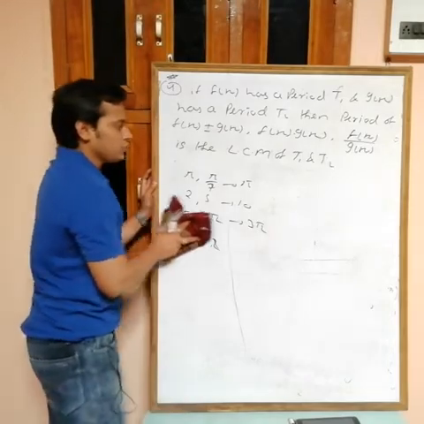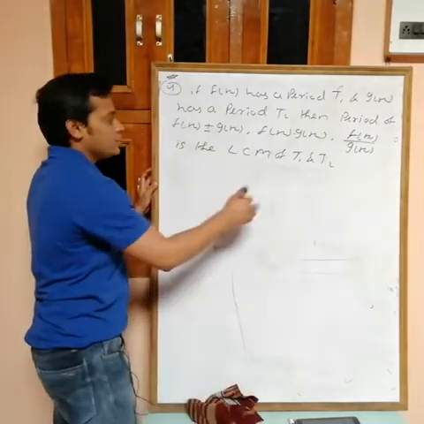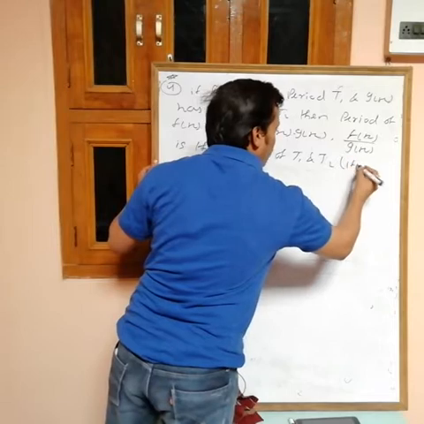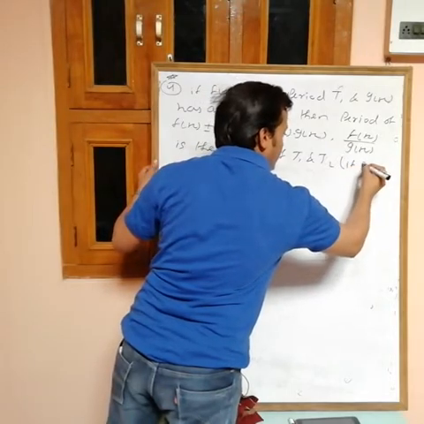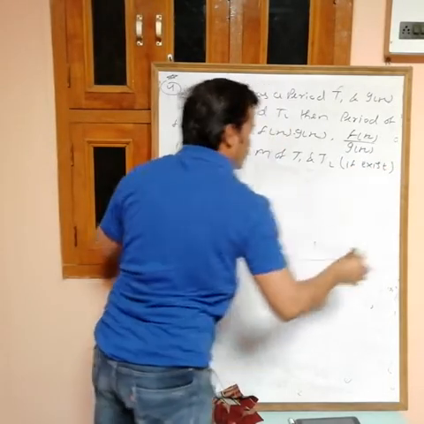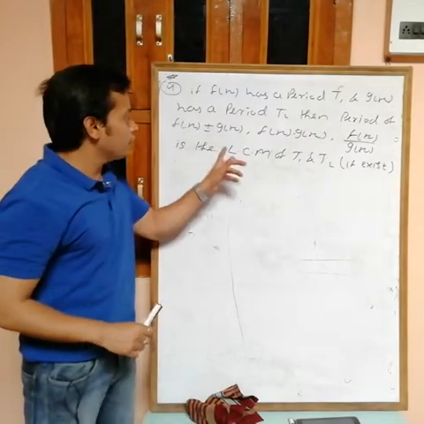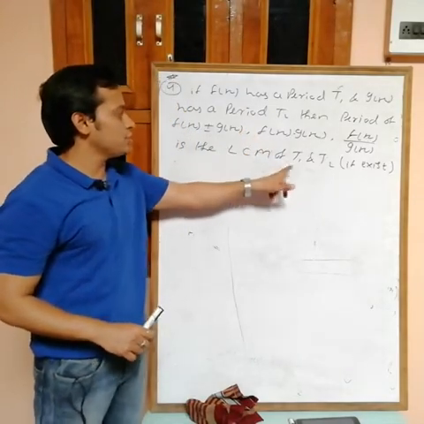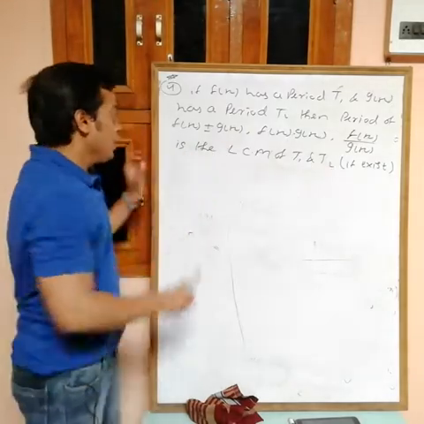So this one is the LCM of t1 and t2, if it exists. If the LCM exists, then the period of these functions is equal to the LCM of t1 and t2.